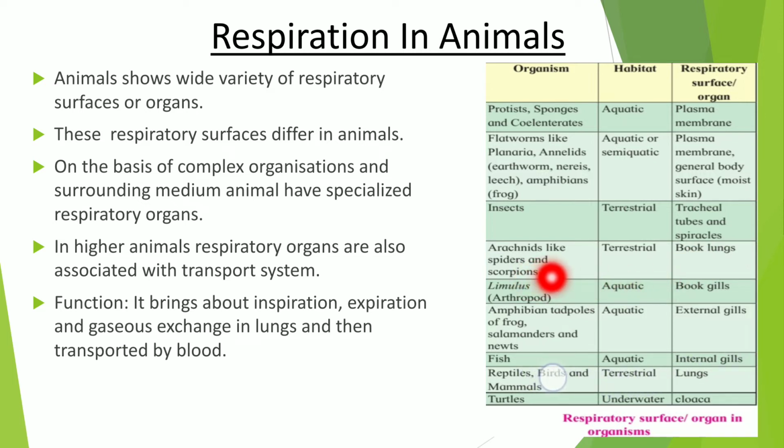Arachnids like spiders and scorpions are terrestrial animals and they show book lungs as an organ of respiration. Limulus, which is an aquatic arthropod, shows book gills for respiration.